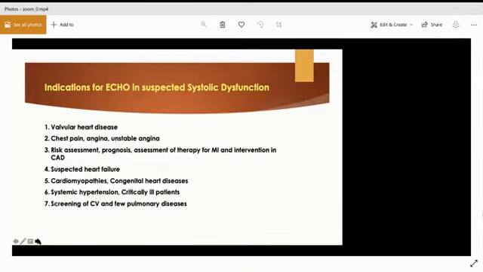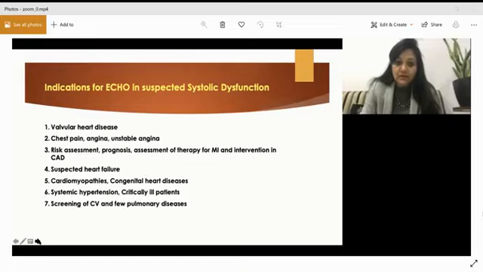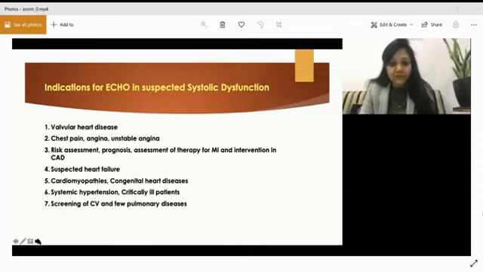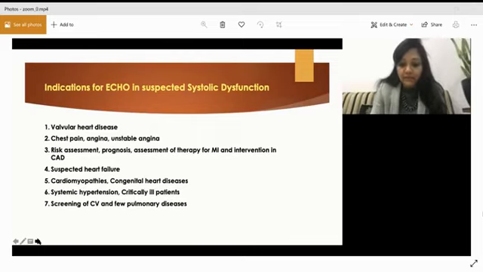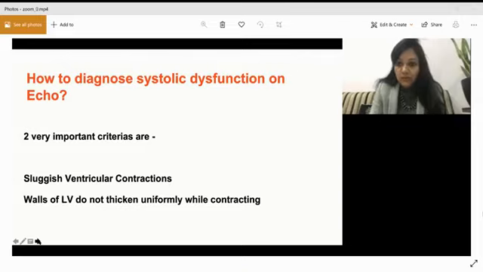The indications for echo in suspected systolic dysfunction, as I have explained earlier, are mainly valvular heart diseases, any chest pain patient, angina or unstable angina patient, or any ischemic heart disease patient. Also for risk assessment and prognosis assessment of the therapy for myocardial infarctions and interventions in coronary artery diseases. If you suspect your patient might have heart failure, then you do echocardiography for systolic dysfunction. Also for cardiomyopathies and congenital heart diseases, systemic hypertension, critically ill patients, and for screening of cardiovascular and pulmonary diseases.